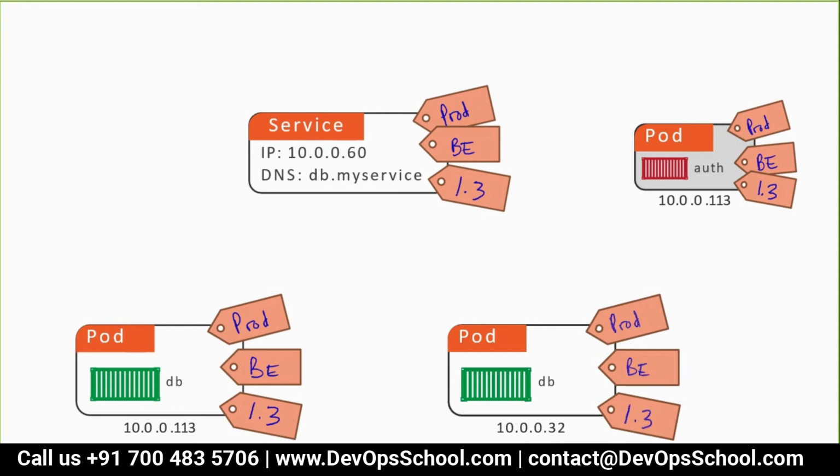Think about it. You look at the containers also, right? Sometimes I'll tell you this behavior. Sometimes you hit the service, it will take you to the database. Sometimes you hit the service, it will take you to the login page. Will you accept this behavior? Of course not, right? So it's not a good labeling at all. Understand or not?